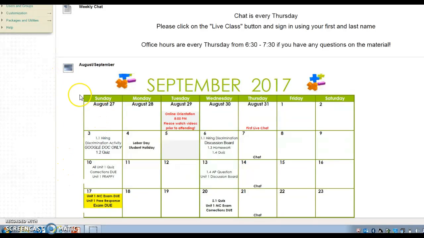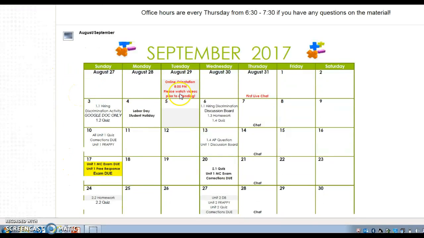This is always going to be your calendar. I'll have it updated every month with what's due. If you notice, I did change the due dates for everything. They used to be Thursday and Sunday. Now they're going to be Wednesday and Sunday, since we have chat on Thursday and I didn't want it to be too much.